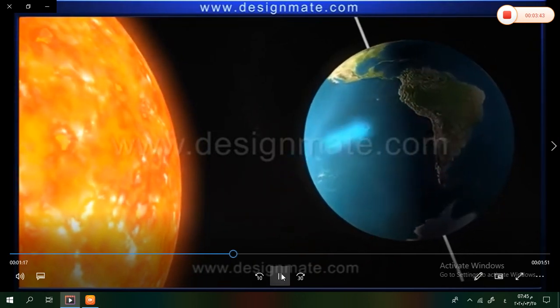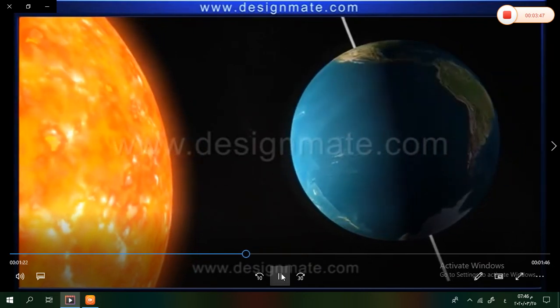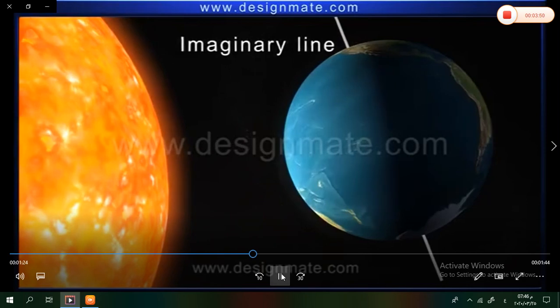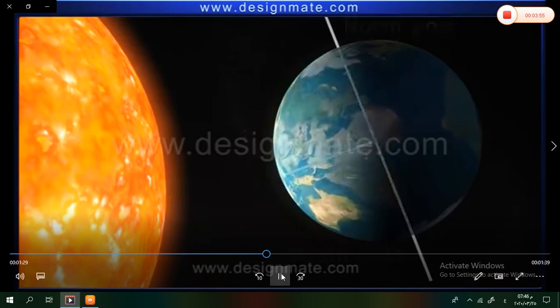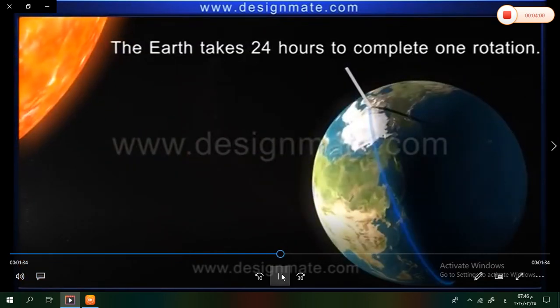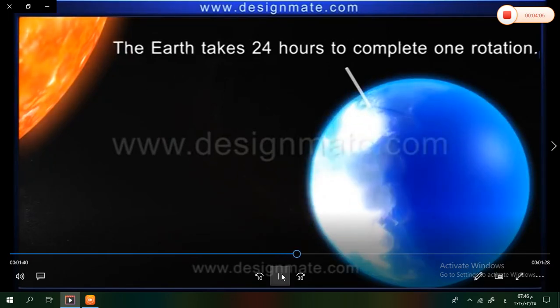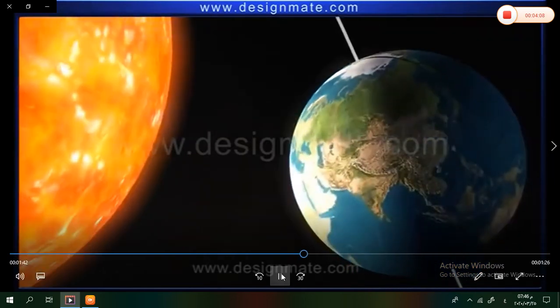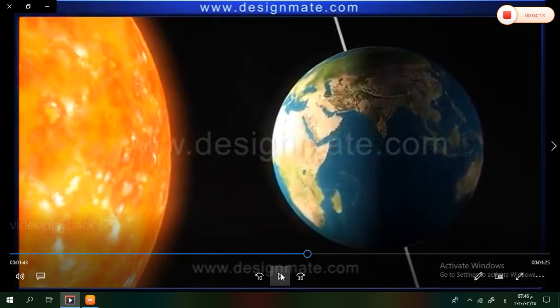The Earth, as you know, constantly rotates on its own axis, which is an imaginary line that runs from the North Pole to the South Pole through the center of the Earth. This rotation is from west to east and takes 24 hours to complete. Due to this rotation and positioning of the Earth and the Sun, yes, grade 3, the Earth makes one complete spin on its axis every 24 hours.